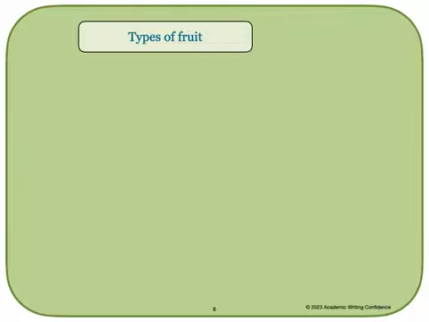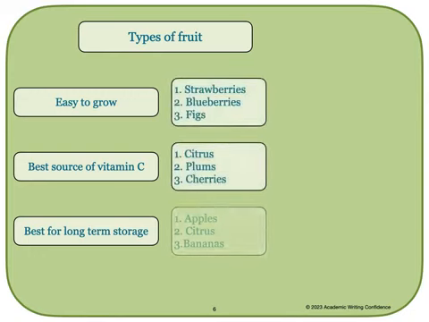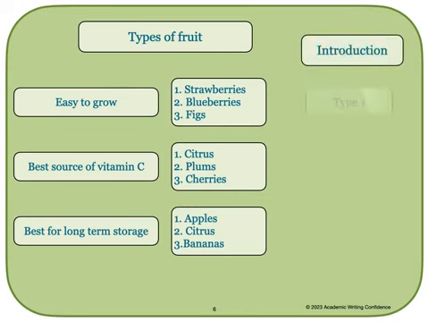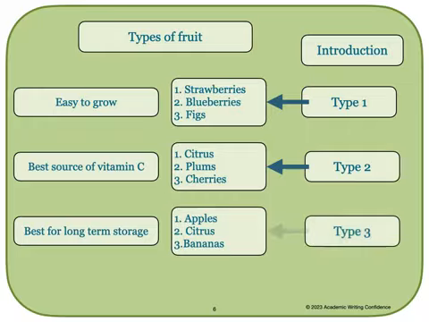Let's take the topic about the types of fruit. You might choose these three categories to write your essay. Fruits that are easy to grow, or that have the best source of vitamin C, or those that are best for long-term storage. You would then think of or research some examples for each of these categories that you could use to write your body paragraphs for your essay. You would then use each of these types to write your 3 body paragraphs. This is how you would organize your essay.